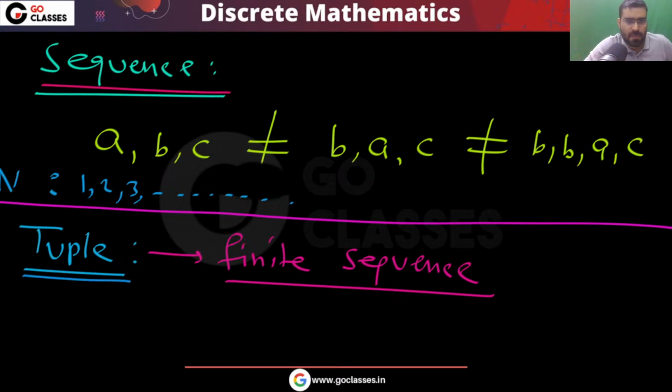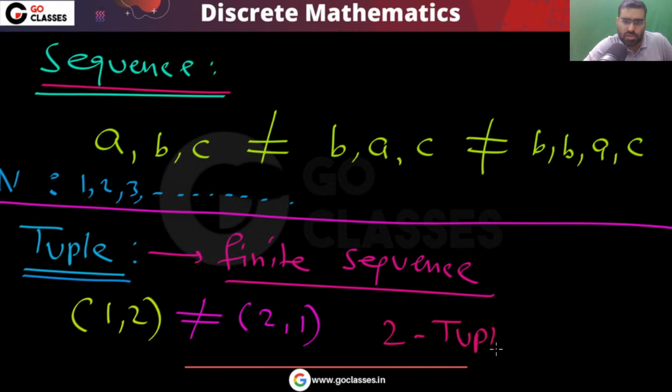What is a tuple? Tuple is a finite sequence. Okay, this is called a tuple. Like for example, if I give you 1 comma 1, or I can say 1 comma 2, this is a tuple. This is different from 2 comma 1. Okay, this is called a 2 tuple, because in this tuple there are 2 elements. So this is called a 2 tuple.